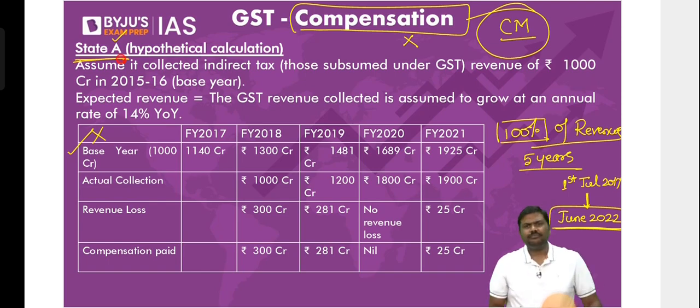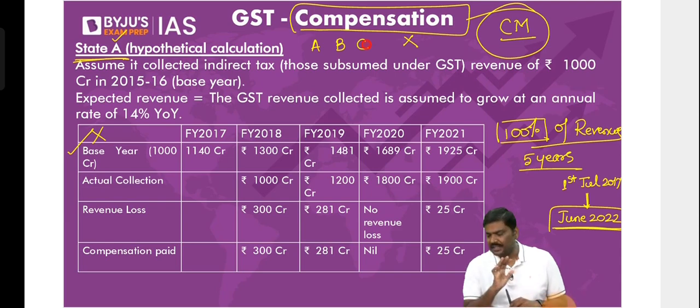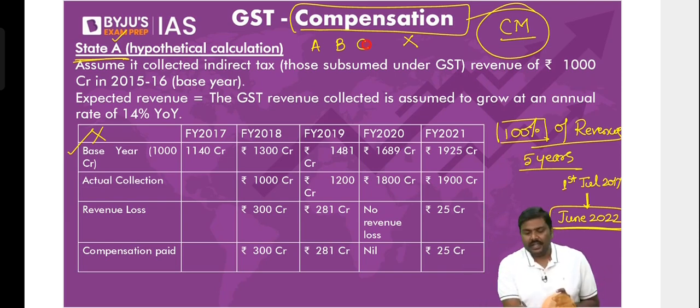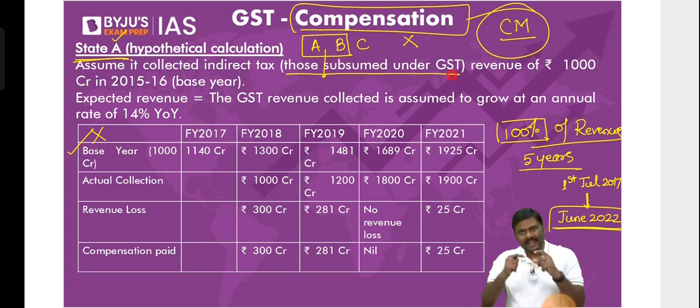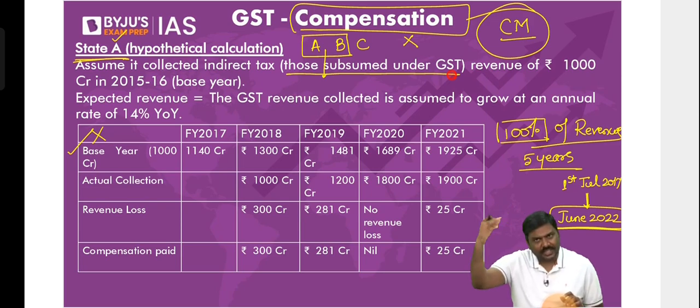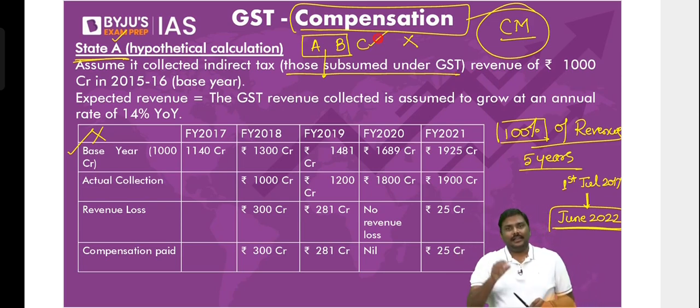So there is a state A. Imagine before the implementation of GST, there were 3 taxes, A, B, and C. Now, once the GST was implemented, A and B were subsumed under GST. C is still there with the state government. Right? Best example, alcohol. Now, understand this carefully.